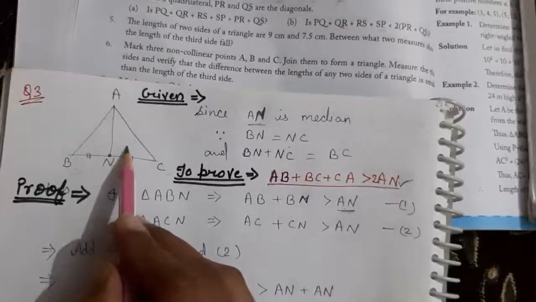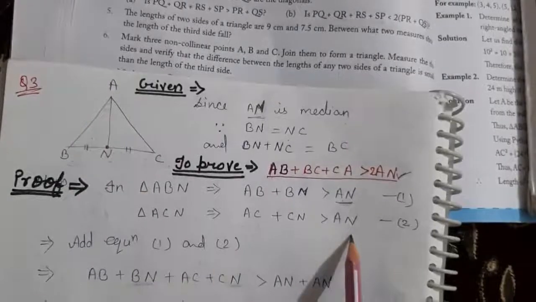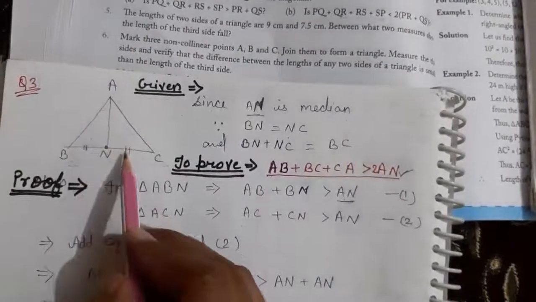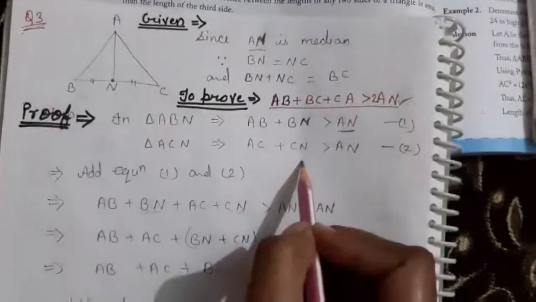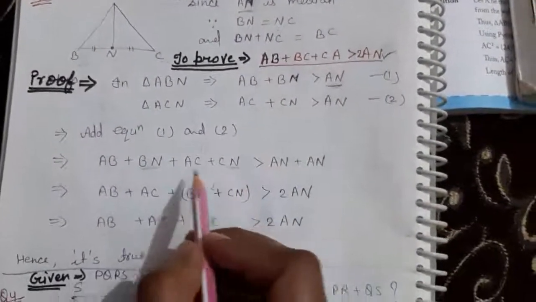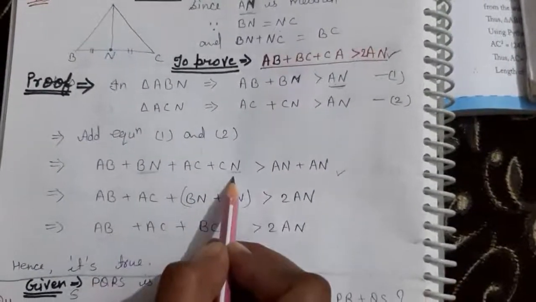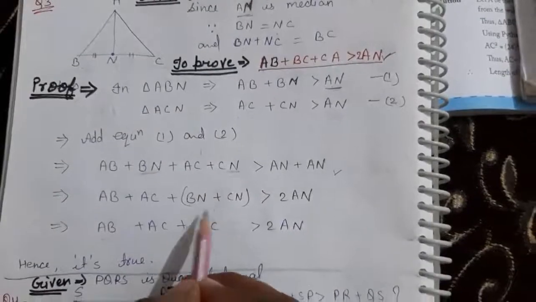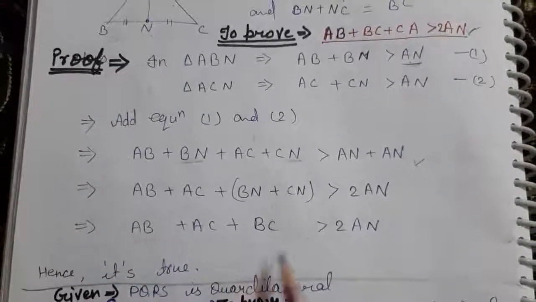And you can see another triangle, ANC. In ANC also, what did we write? AN. Leaving AN, we add the remaining two sides, and we can write it like that. Now add the left-hand sides and the right-hand sides. After adding, you can see this statement. Now BN and CN, their combination makes one side, that is BC. So hence it is true.